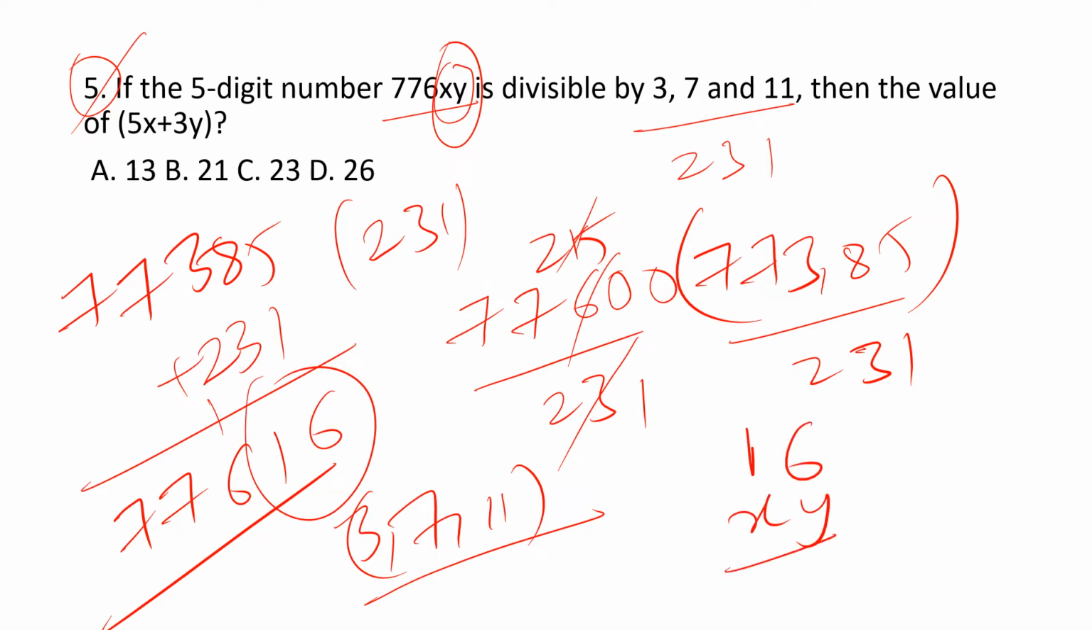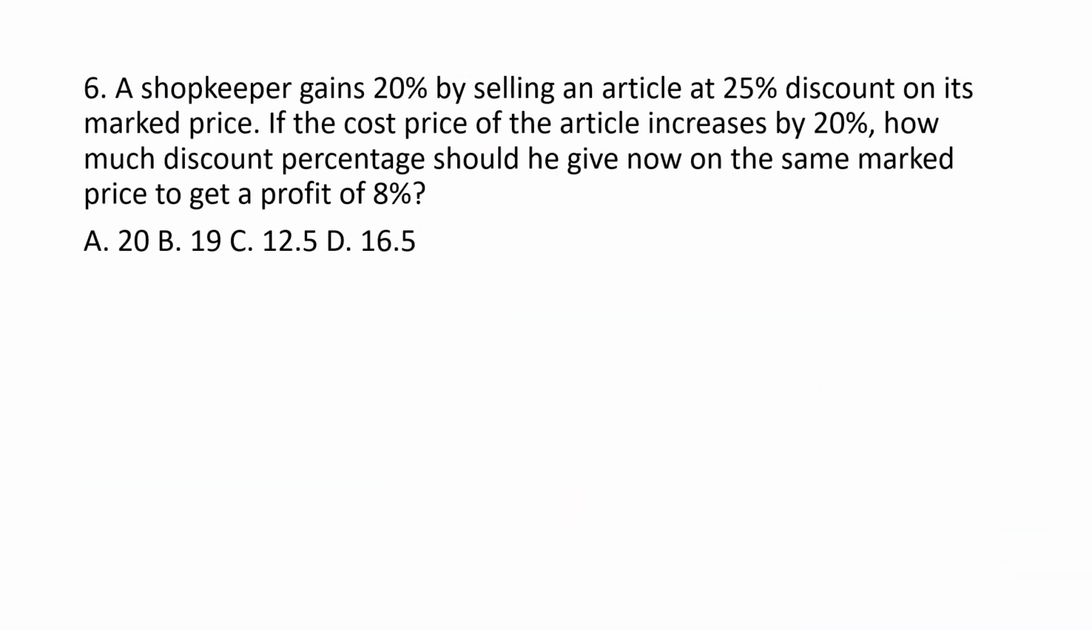We are asked 5x plus 3y. 5 into x value 1 plus 3 into y value 6 equals 5 plus 18, 23. Option C is the right answer. Okay, moving on to the next. Here comes the profit and loss related question. Guys, give it a read. Pause the video. I hope you are done.